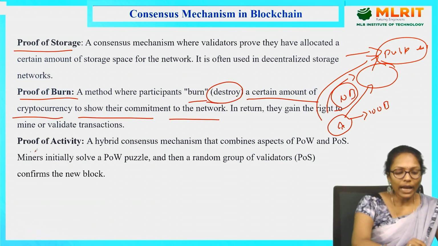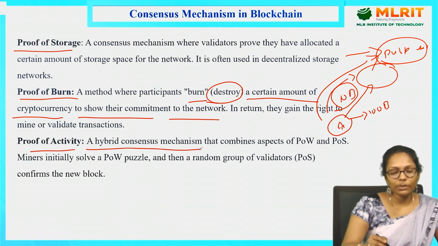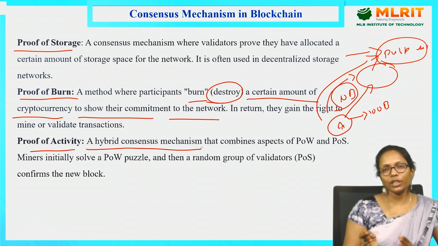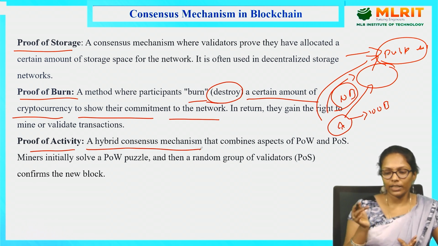So proof of activity, a hybrid consensus mechanism. Proof of activity is a combination of multiple consensus mechanisms, where we are using POW and POS, proof of work and proof of stake.